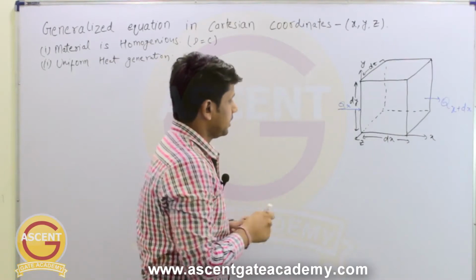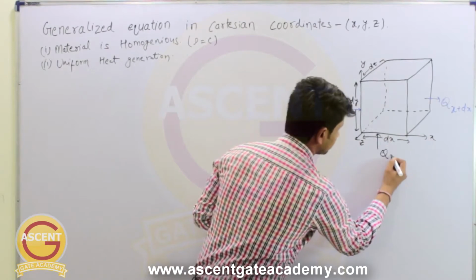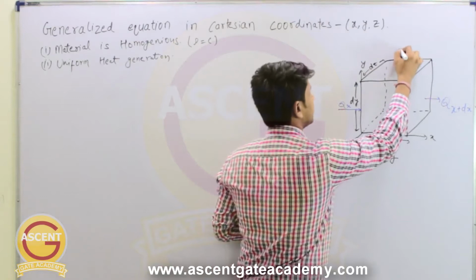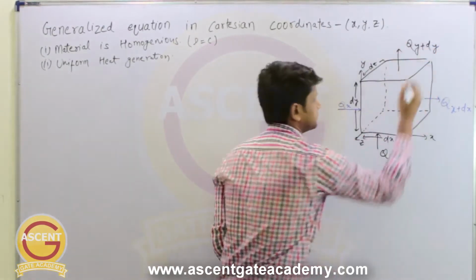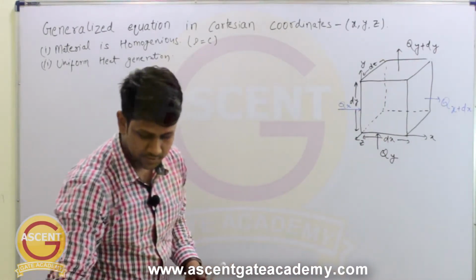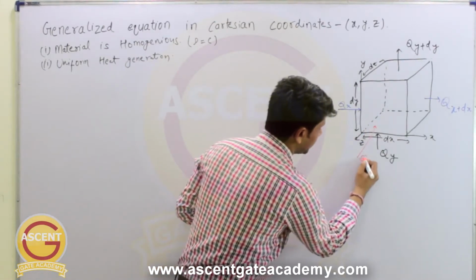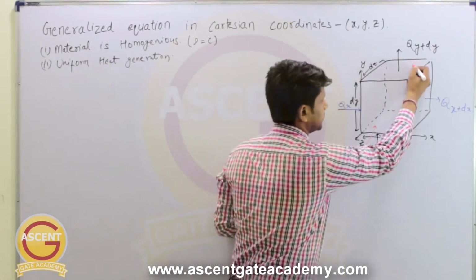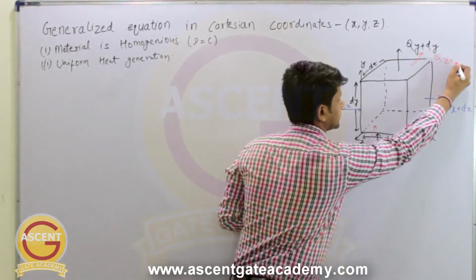Similarly, in y direction, let's say Qy amount of heat is entering, and after a distance of dy through this element in y direction, Qy plus dy heat is leaving. Similarly, in z direction, Qz amount of heat is entering, and after a distance of dz, heat of Qz plus dz is leaving.